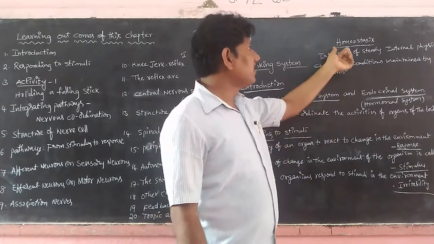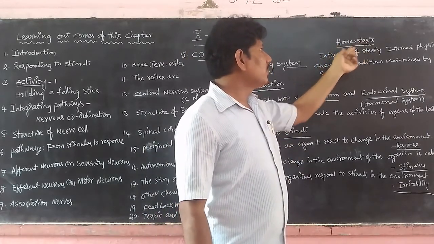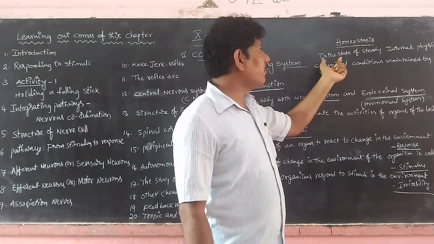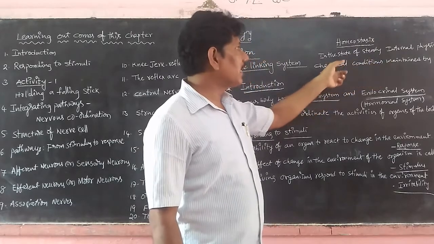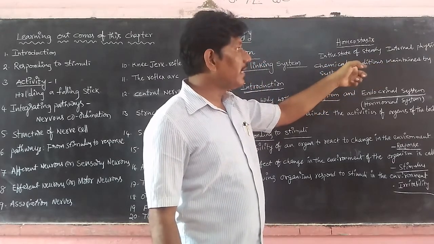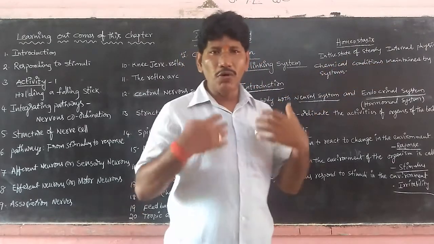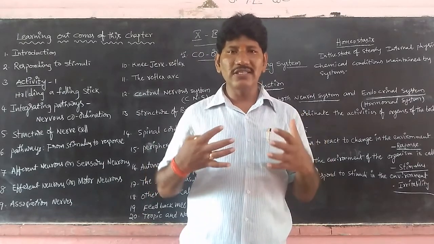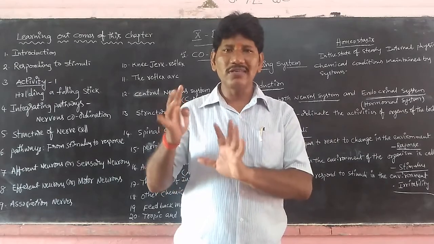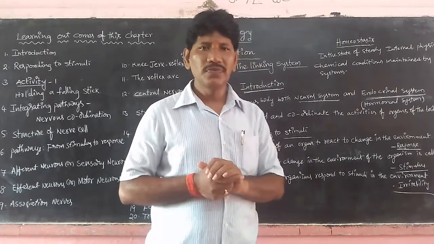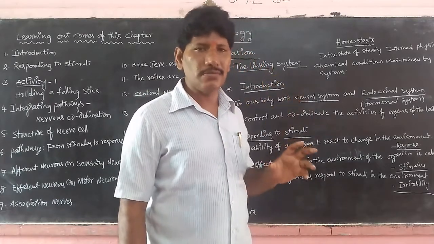Once again, what do we mean by homeostasis? Homeostasis is the concept of a steady state of internal, physical and chemical conditions maintained by living systems. So how does our body maintain coordination and control all the activities of the organs and organ systems? How is it possible? We have a channelized system.